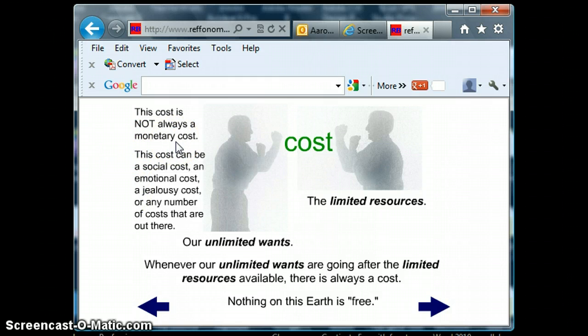While there may not be a monetary cost to coming to school, is it costing you the opportunity to sleep in, or to have a daytime job, or to do something else that you'd like to do? And that way, there is a cost for coming here, for coming to school.